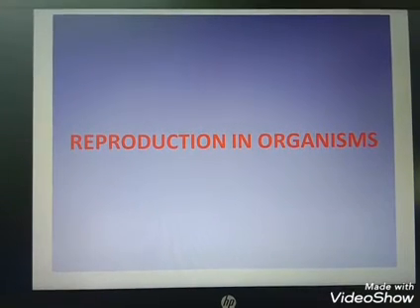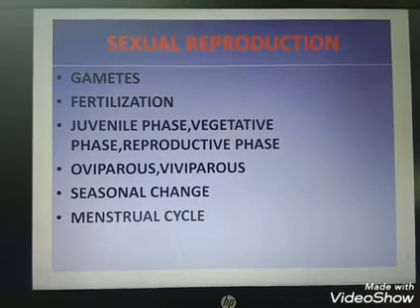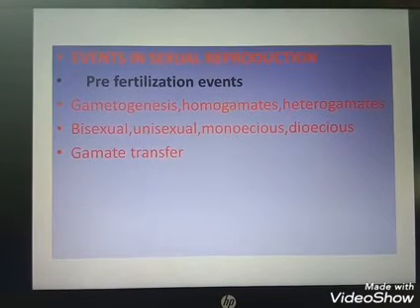Here we are discussing the chapter reproduction in organisms. Reproduction is mainly of two types, sexual reproduction and asexual reproduction. In sexual reproduction, different stages will be there. The first stage is the pre-fertilization period, in which our body is prepared for fertilization. The next phase is fertilization and the last phase is the post-fertilization period. Clear? All these things we discussed in the last episode.